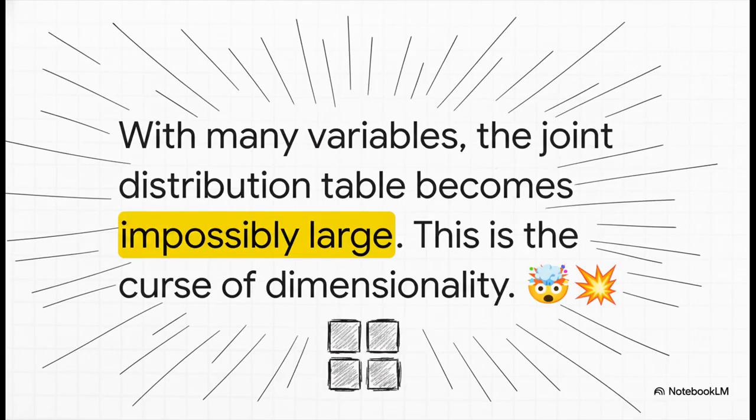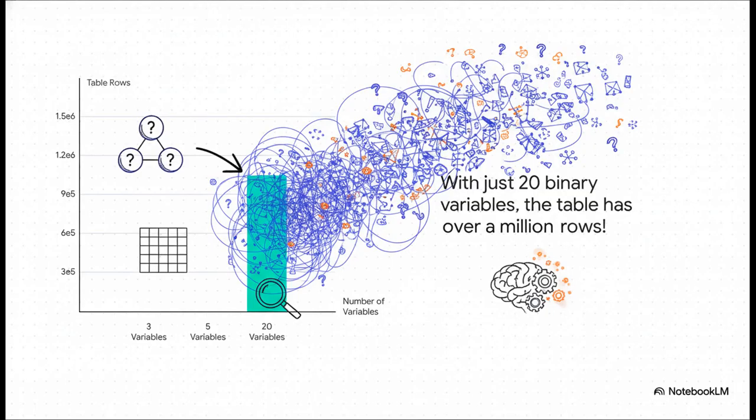But in the real world, this table doesn't just get big, it explodes. It grows exponentially. And this is a super famous problem in AI and computer science. They call it the curse of dimensionality. And just look at this. See how fast it gets completely out of control? If you have just 3 simple yes or no variables, you've got 8 rows in your table. Okay, fine, manageable. But what happens when you jump to just 20 variables? Boom, you're looking at over 1 million rows. So yeah, this whole brute force thing, it's a non-starter. We desperately need a smarter way to do this.